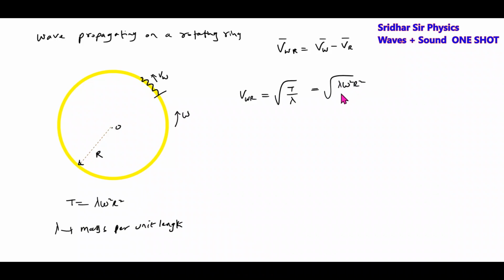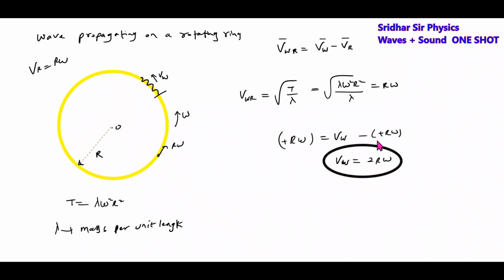Lambda omega square r square. This lambda cancels, and this will become r omega. What is the velocity of the ring? Tangential velocity will be r omega. Then I'll substitute here r omega minus r omega. Velocity of wave with respect to ground will be 2r omega.